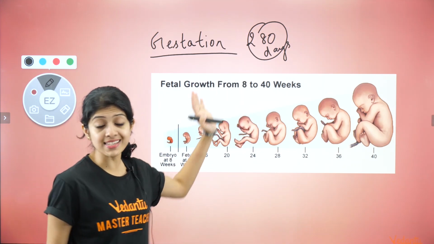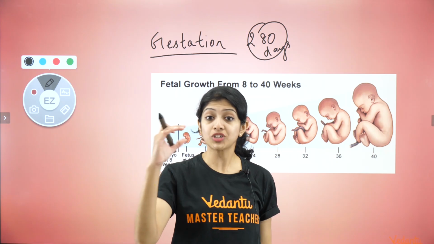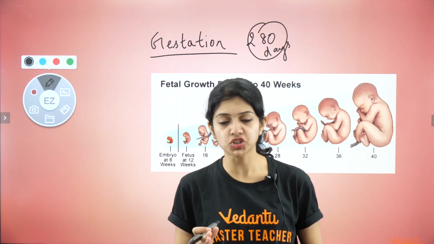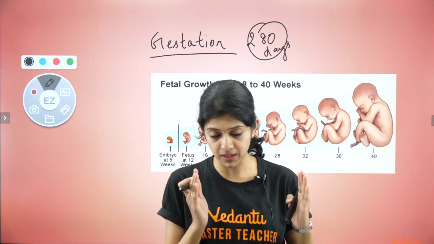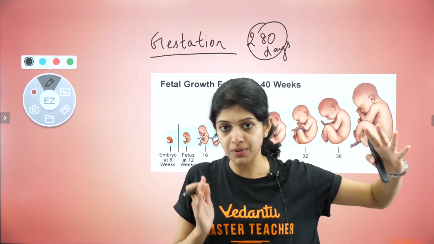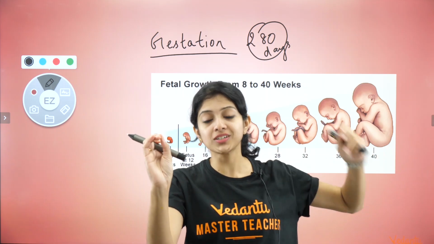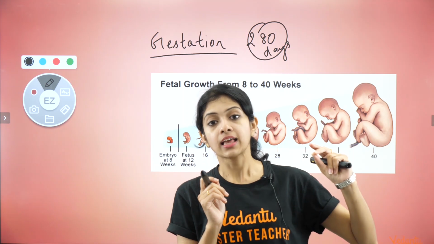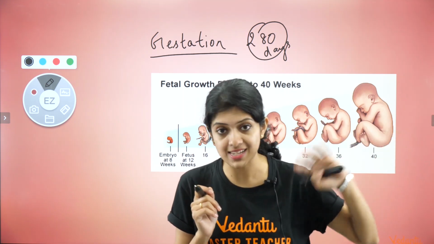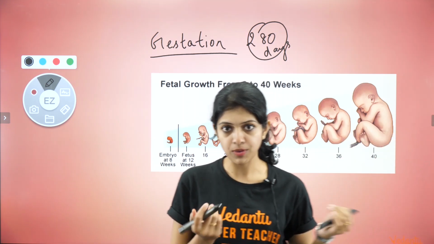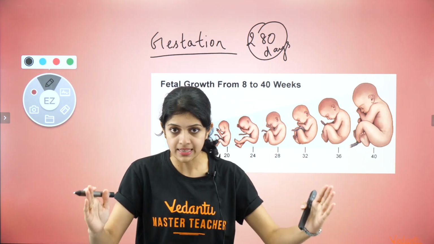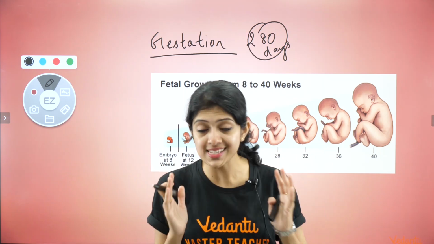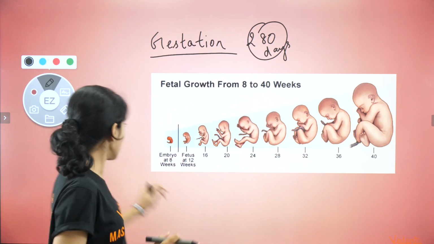Okay, so keep in mind, this term is very, very important, children. Gestation is the period between fertilization up to childbirth. We have not included childbirth. Right from zygote formation until the very last day, just before the baby is delivered or expelled out into the world, that period of 9 months or 280 days is what we call the gestation period.